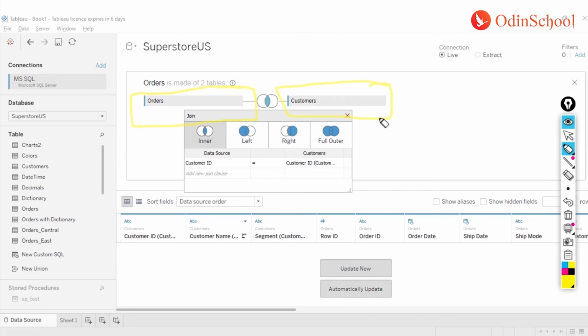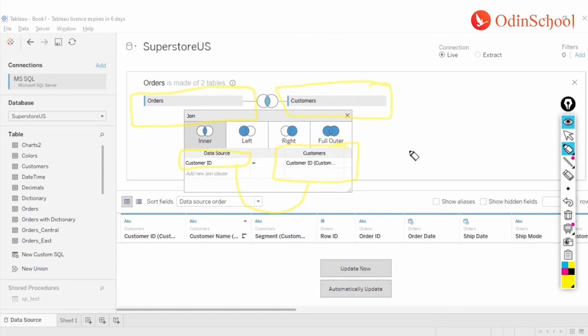And the way it works is, whenever you are trying to connect any tables, it is going to ask you on which column do you want to perform this join mechanism. Now, one thing that you have to remember is you have to use the unique column which will create a join on a one-on-one basis. Now, what happens if you have values which are not unique?